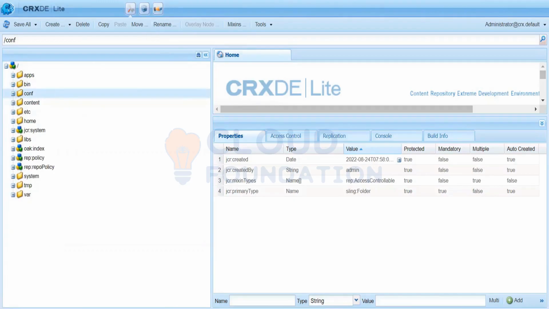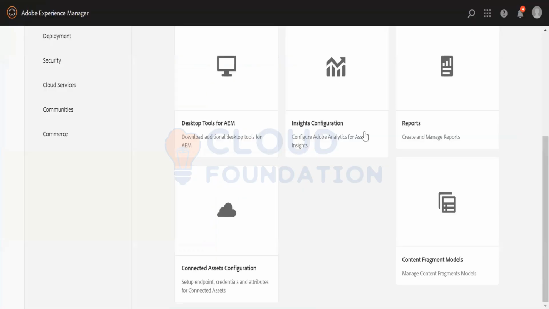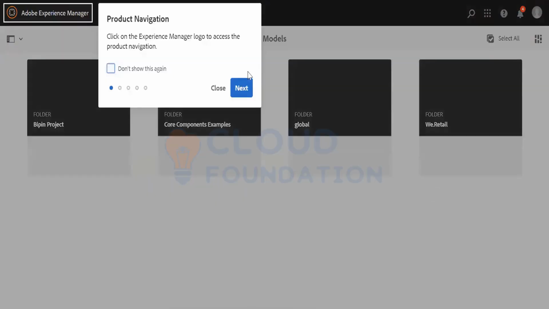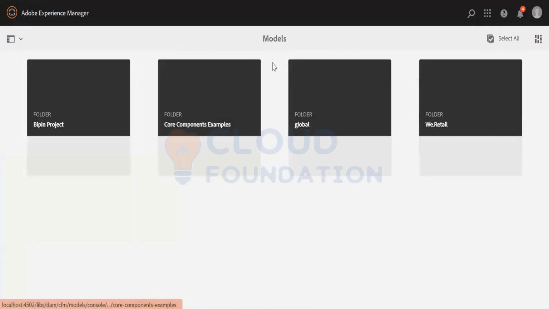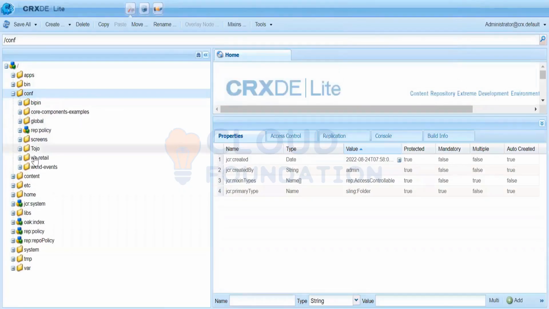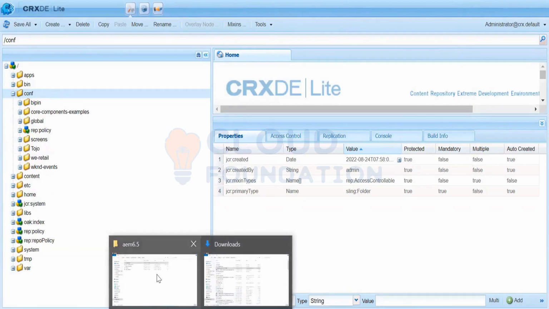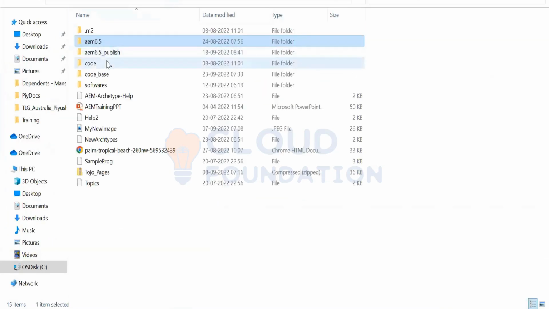If you go to content fragments, you can see that your content fragment is created below it. If I go over here to content fragments, you see that your folder is not appearing here, the con folder. It took me to the con folder, but your folder is not appearing. But if you see in the CFCE, there is your folder, because that was created by default. It was by default created in the code base.